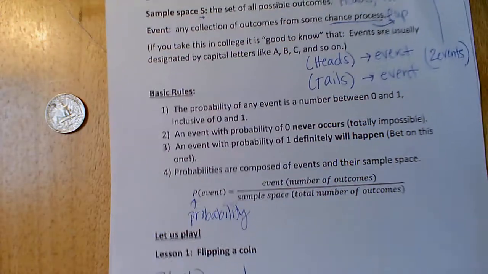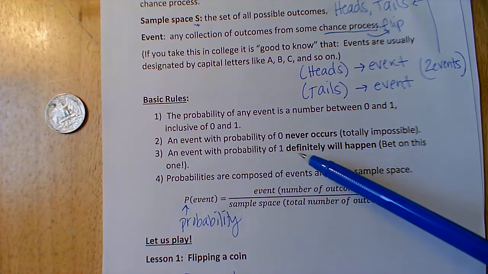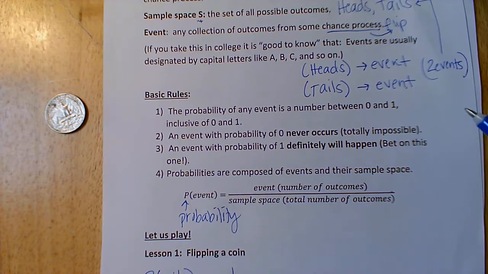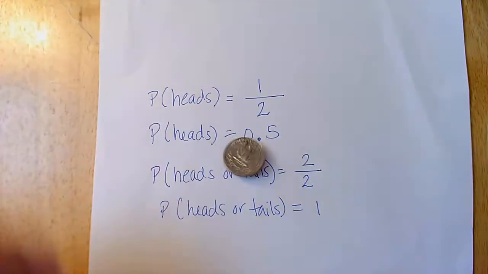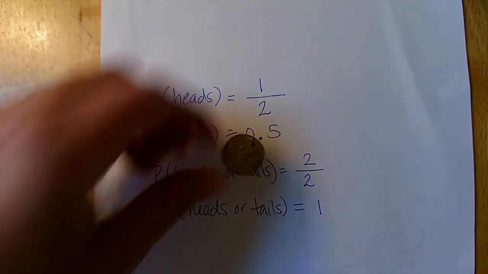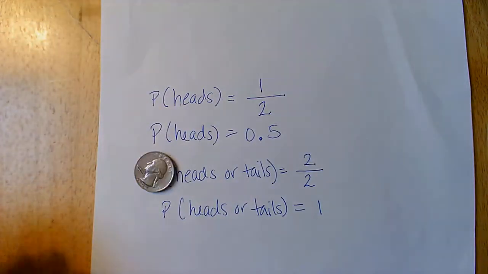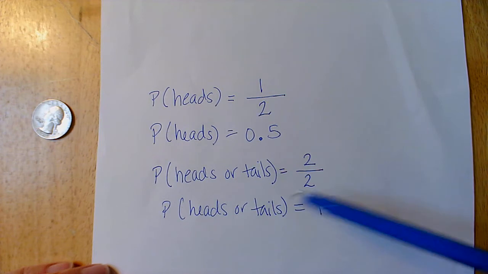Let's see. Should I take this bet? Rule number 3, an event with a probability of 1 definitely will happen. Bet on this one. So I guess I'm taking that bet because any way you do it, if I flip that coin, I won. Yay. My flips are awful. This doesn't work in front of a document cam because I don't want to get up too high. Okay. So heads or tails, 1.